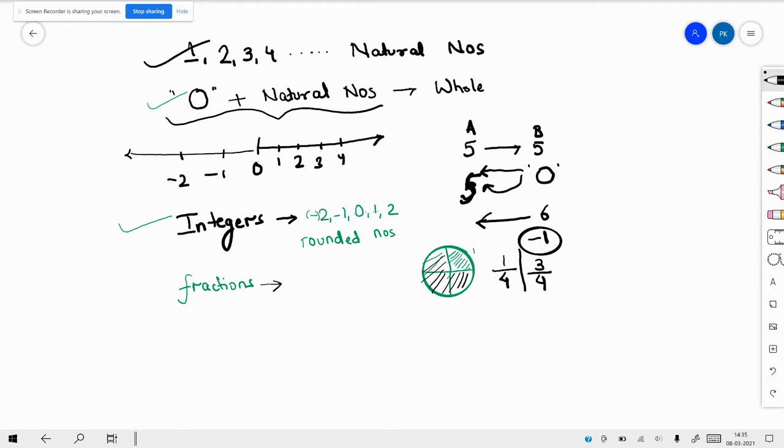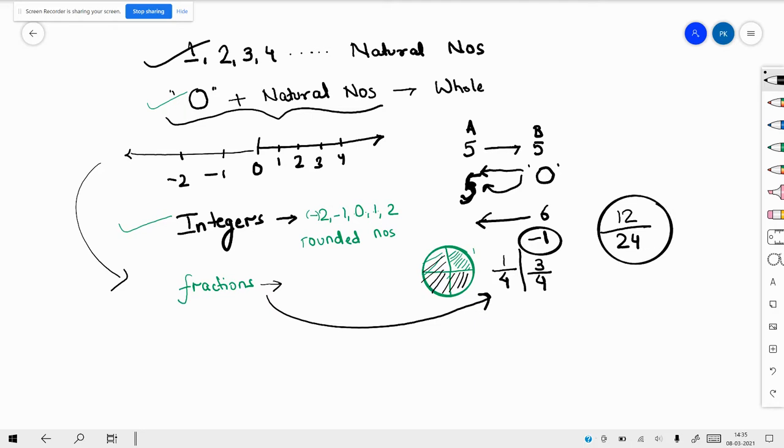Now, this was fine. Again, it was related to whole numbers and fractions were introduced, where we said that 1/4, 3/4, anything which has whole numbers in it. Even if I write 12/24, it is a fractional number. Fractional numbers basically show us that things are getting divided between the numbers which are in denominator. Good, it was great. But then somebody thought of this brilliant idea that why should fractions be part of only whole numbers? Fractions should be there in integers as well.